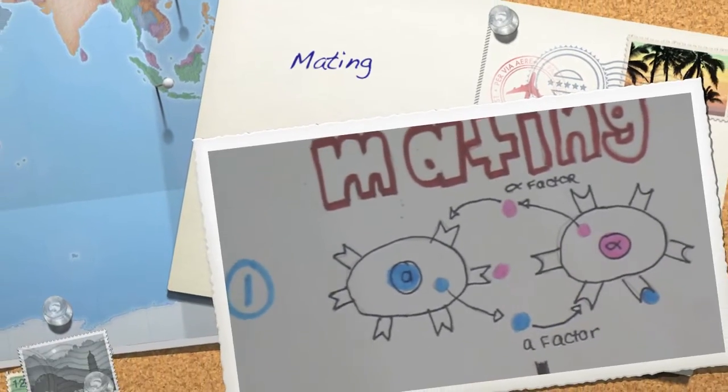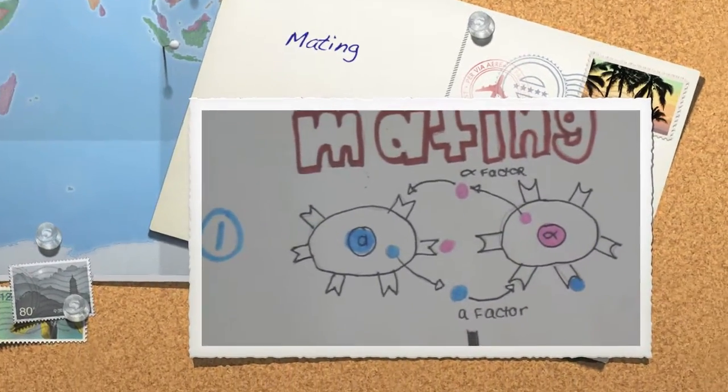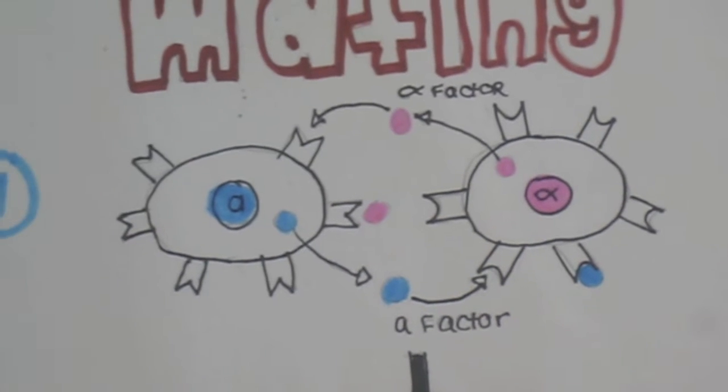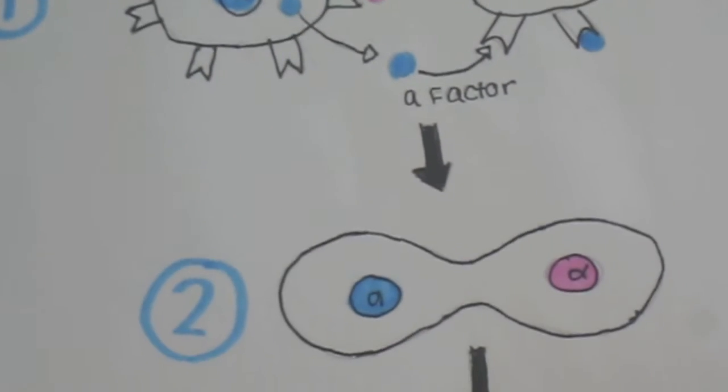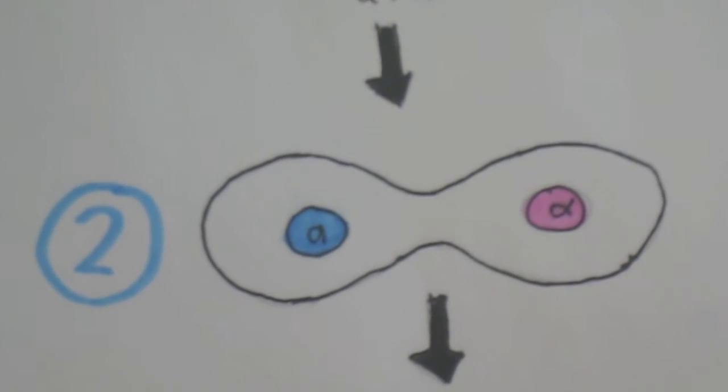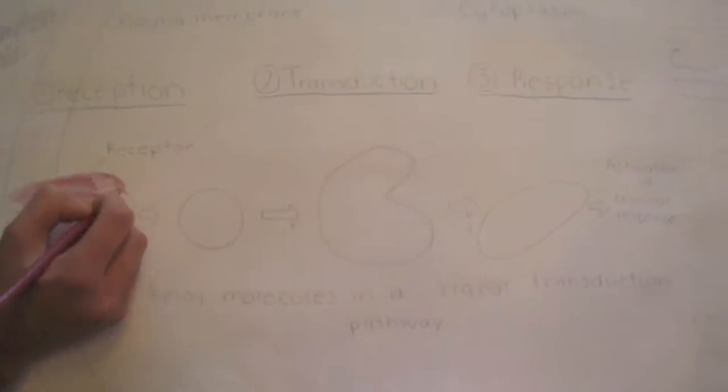Mating is an example of the signal transduction pathway. Cell receptors receive opposite cells' mating factors. This phase is reception. Next, transduction receives the signals and the mating factors fuse together. The final stage is cellular response, where the mating factors form a new cell. This is a diagram of signal transduction pathway taking place in the cytoplasm of a cell.